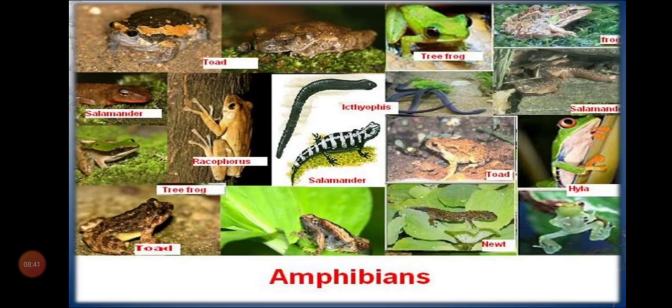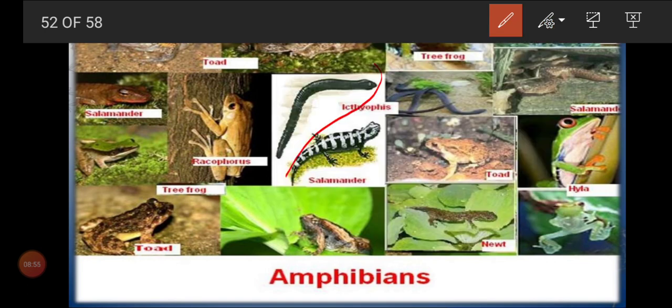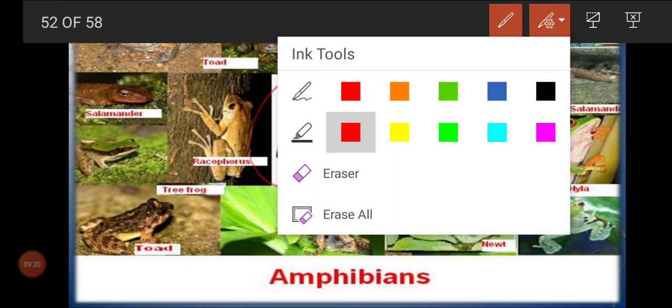So next we'll move. These are some common examples for amphibians like toad and tree frog. Ichthyophis has no limbs. This is a primitive group of amphibians, the limbless amphibia. Now it looks like a reptile because the limbs are reduced. It looks like a reptile, but it is not a reptile. And the toad is a very toxic frog, brown in color. And the other group of amphibians.